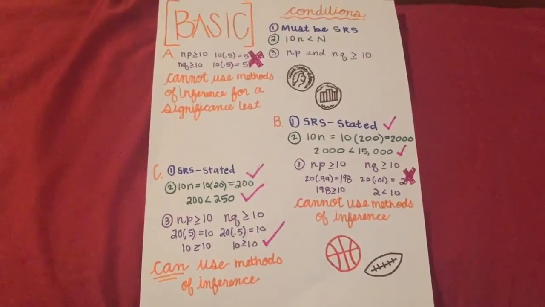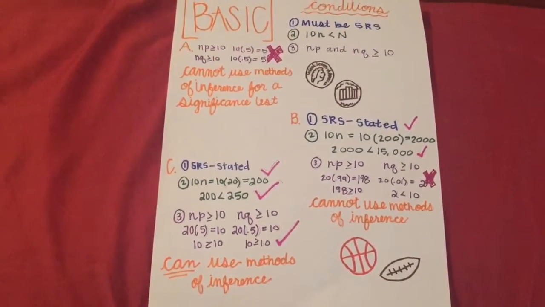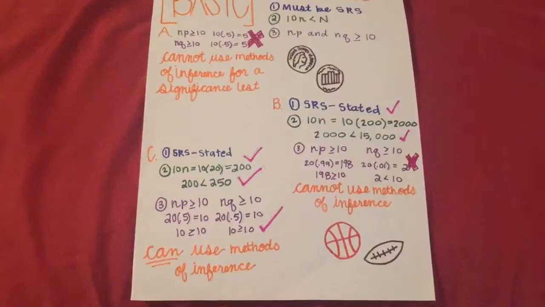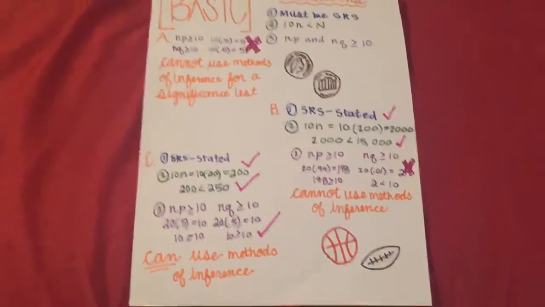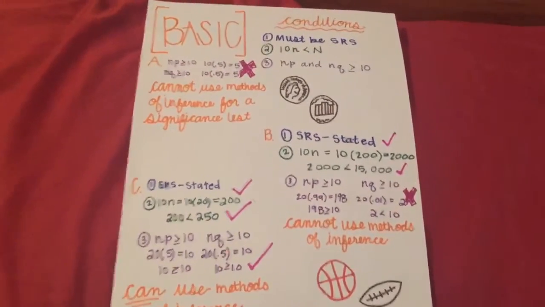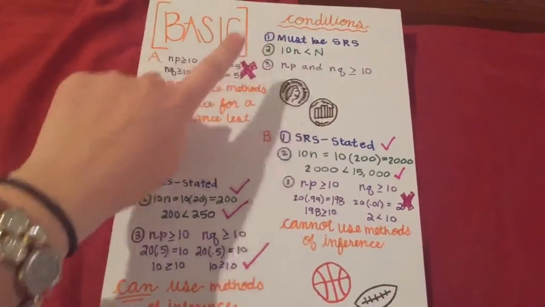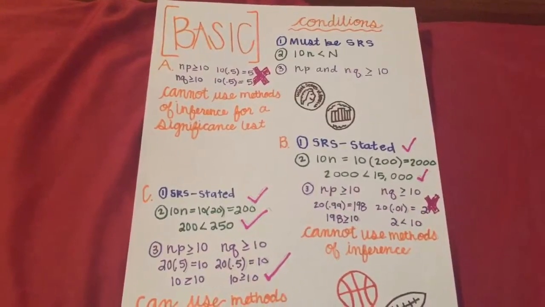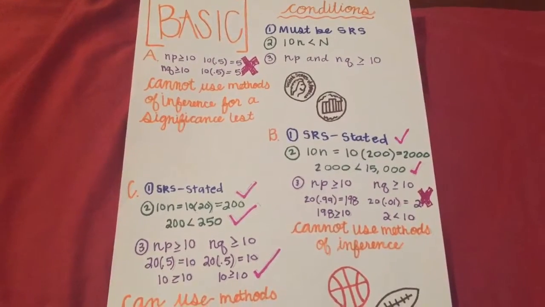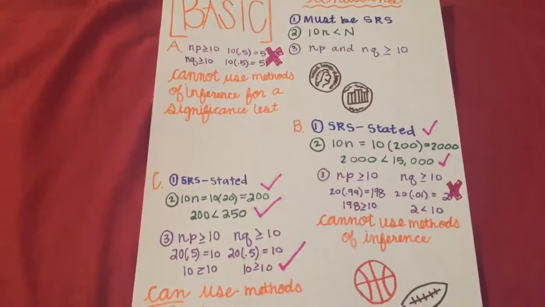For our basic problem, we were asked that based on the three following situations, can we use the methods of inference for population proportion for a significance test? The conditions we must look at for each problem are: it must be a simple random sample, 10 times the sample size must be less than the population, and the sample size times p and the sample size times q must be greater than or equal to 10.